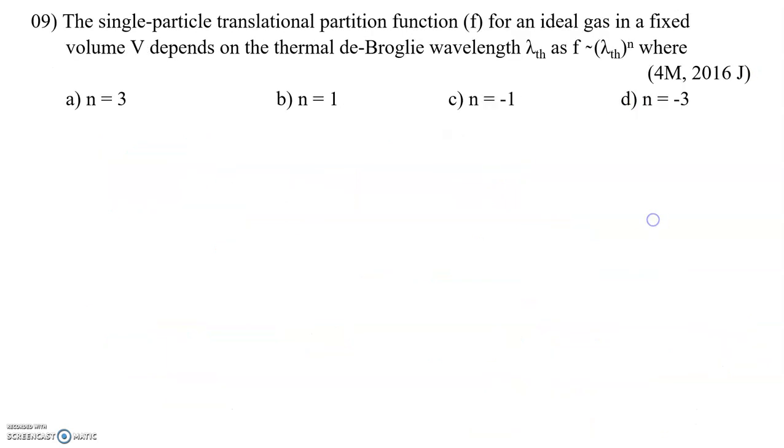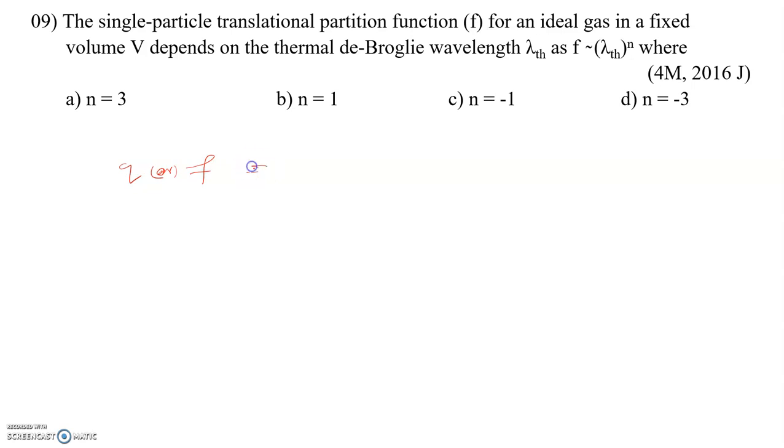Then the next question: the single particle translational partition function for an ideal gas in a fixed volume V depends on the thermal de Broglie wavelength lambda as F is proportional to lambda power n, where n is. See, I have told you about this already. Here they have given the symbol for the partition function as F, while we already used Q. That's a matter of symbol only, so you need not worry.